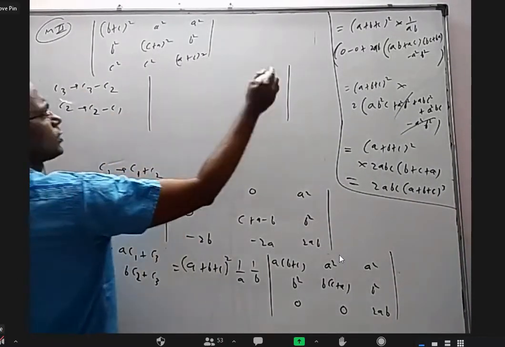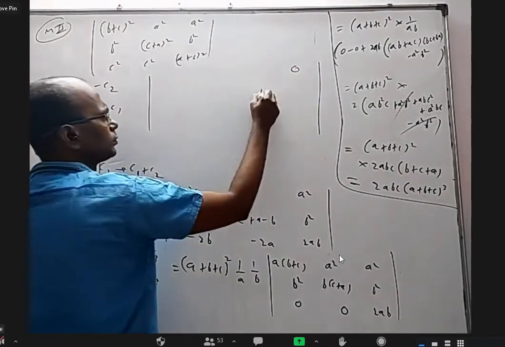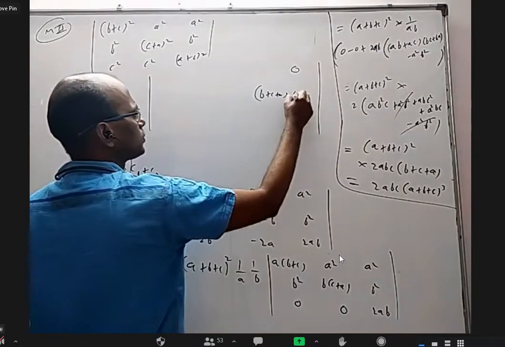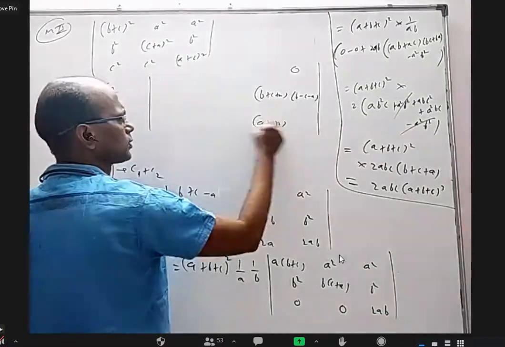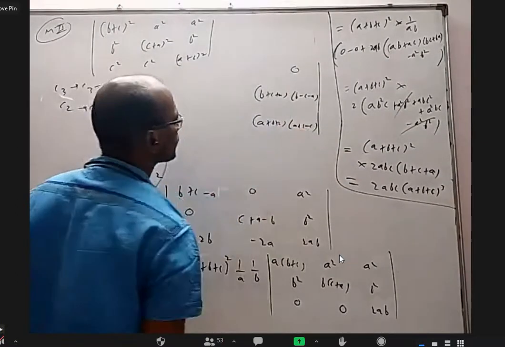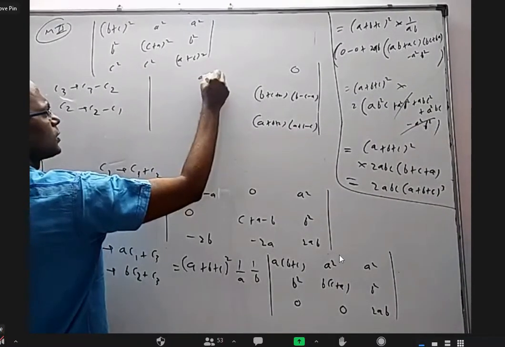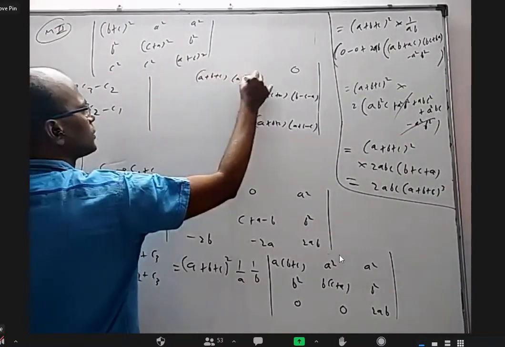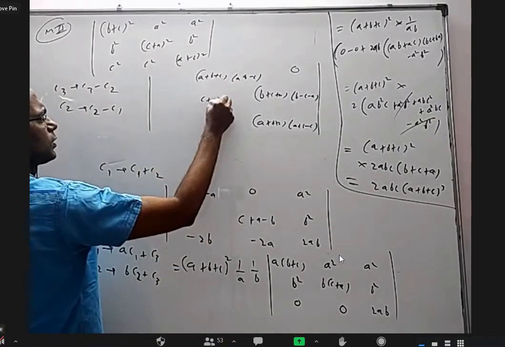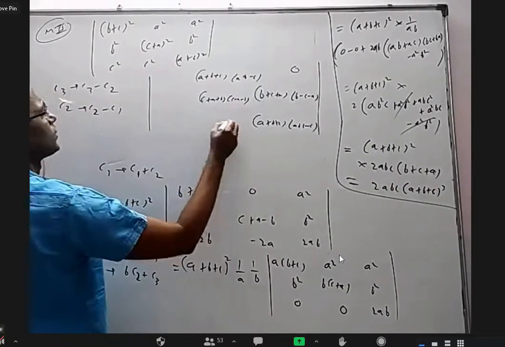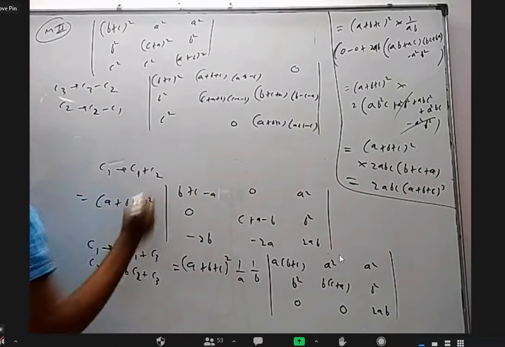From this, if I remove this, I'll get 0. B plus C plus A into B minus C minus A. From this, if I remove this, A plus B plus C into A plus B minus C. From this, if I remove this, A minus B, A plus B plus C, A minus B minus C. From this, if I remove this, C plus A plus B, C minus A minus B. This is 0. This is as it is. B plus C whole square, B square, C square.